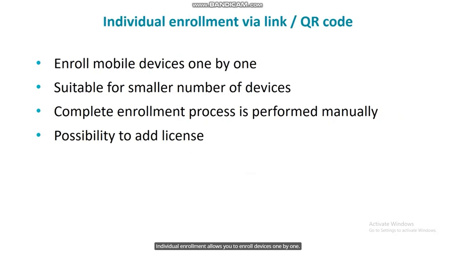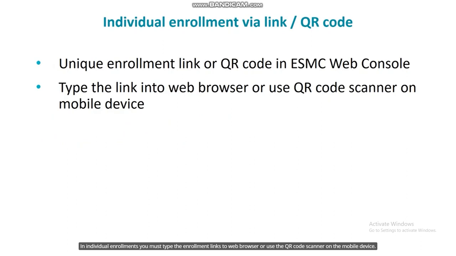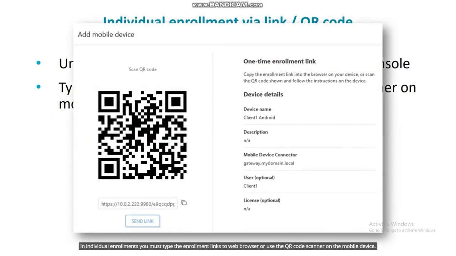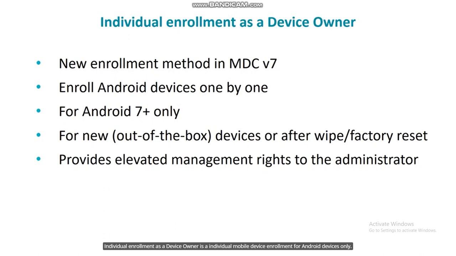Individual enrollment allows you to enroll devices one by one. This is recommended for a smaller number of devices. An administrator will need physical access to the device. All data must be entered manually. In individual enrollments, you must type the enrollment links into a web browser or use the QR code scanner on the mobile device. Individual enrollment as a device owner is an individual mobile device enrollment for Android devices only.